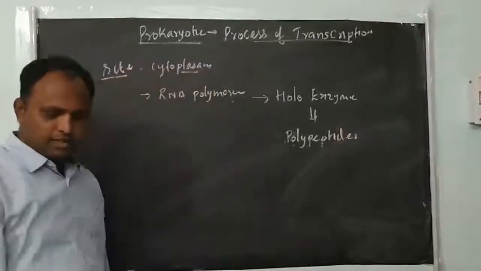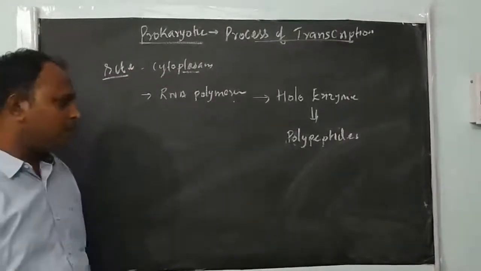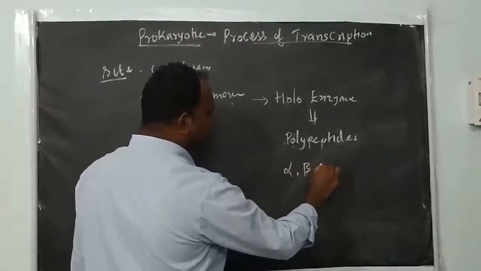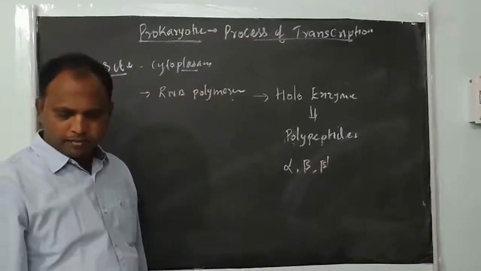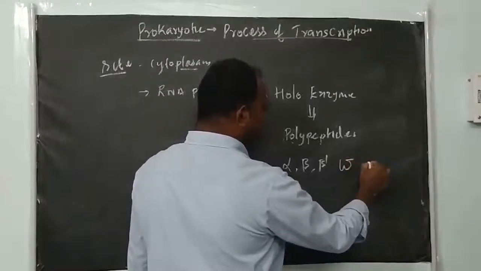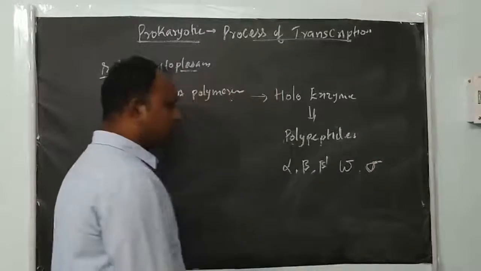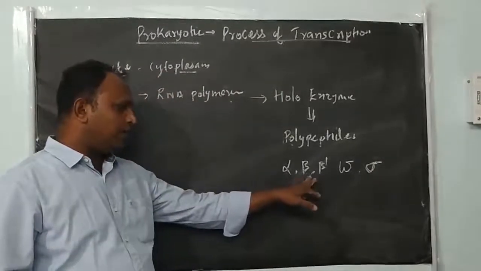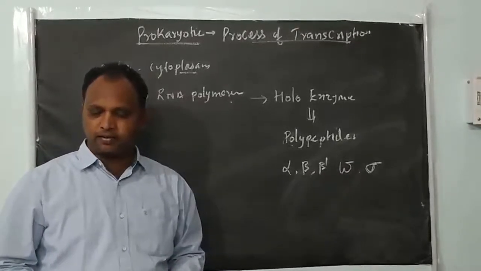How many polypeptides are there? One alpha, one beta, one beta dash, and omega, and one sigma factor. So you see there are 5 different polypeptides: alpha, beta, beta dash, omega and sigma factor.